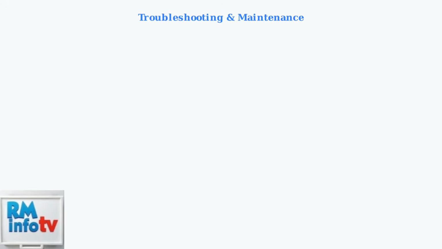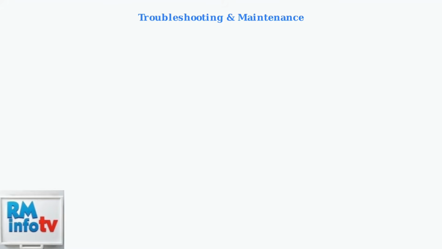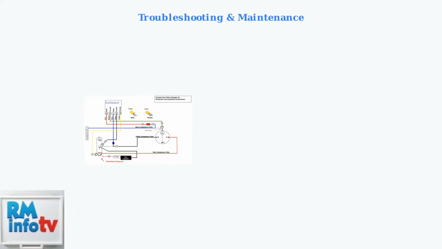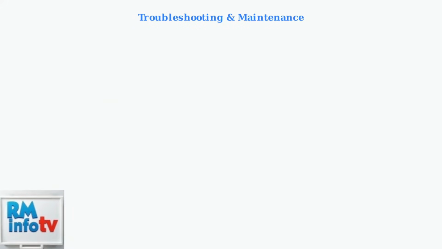When a thermostat reset doesn't solve your Coleman Mach air conditioner issues, several common problems and maintenance tasks can restore optimal performance. The most common issue is dirty air filters. These should be cleaned or replaced every 2 weeks to ensure proper airflow and prevent system strain. Inspect all wiring connections at both the AC unit and thermostat. Loose connections can cause intermittent operation and should be tightened securely.